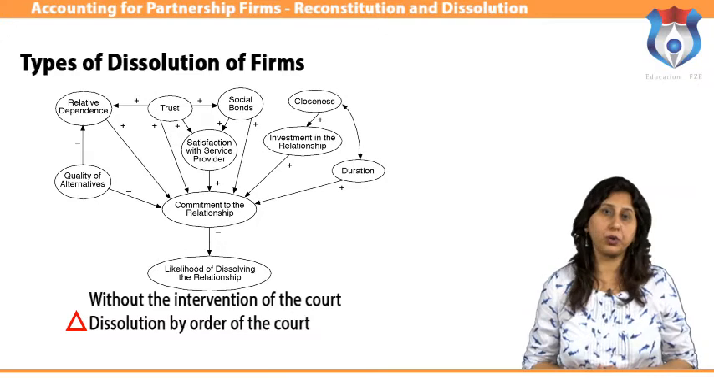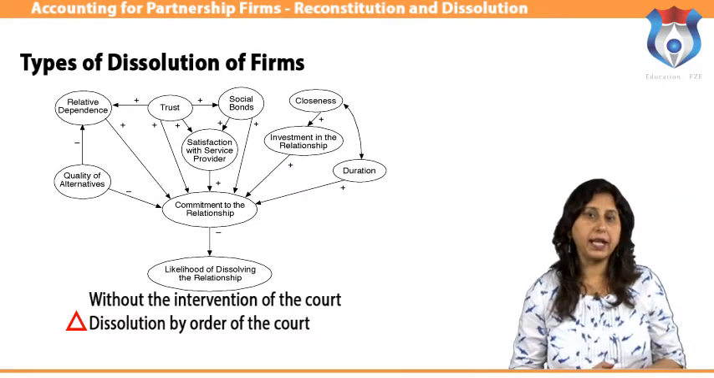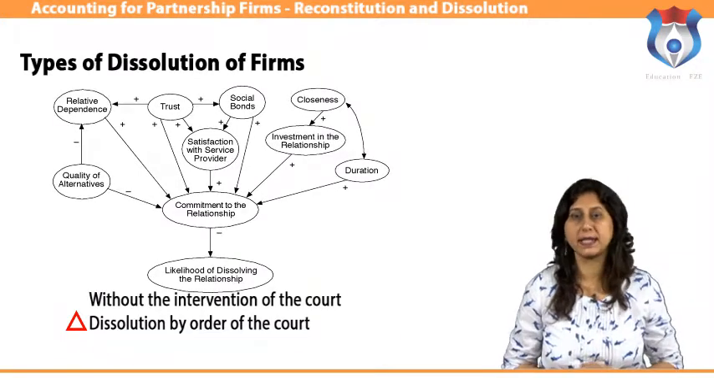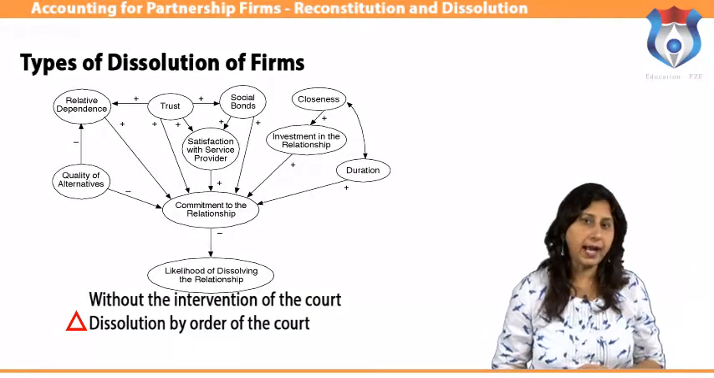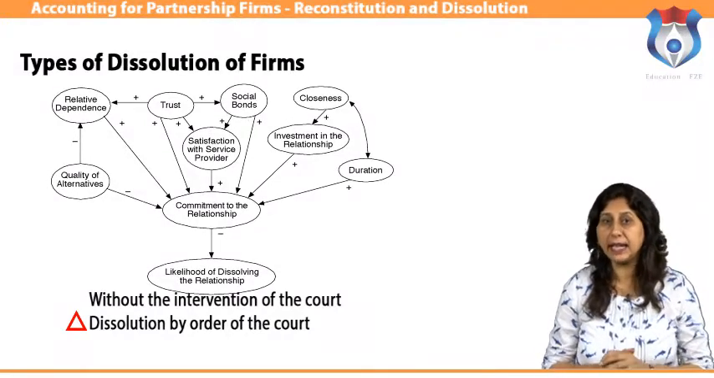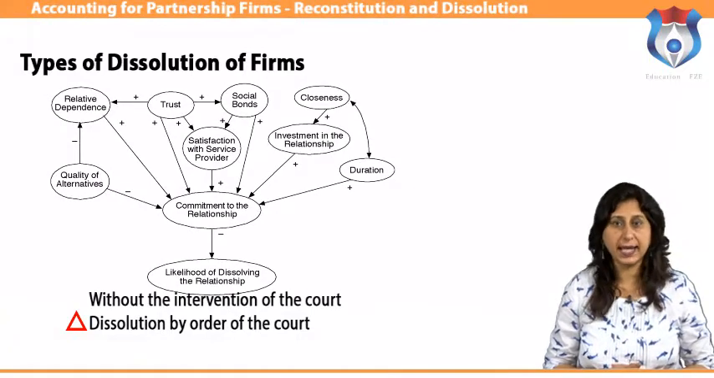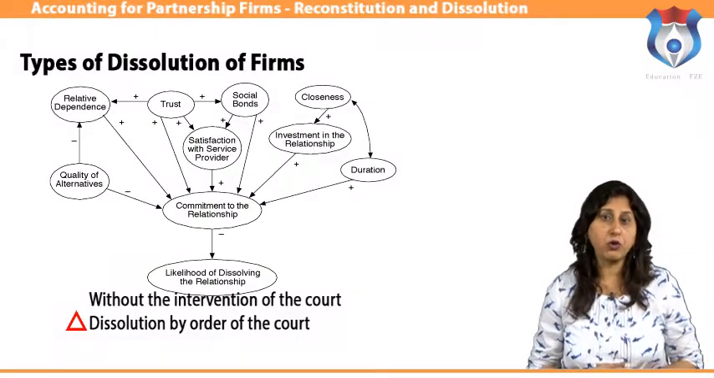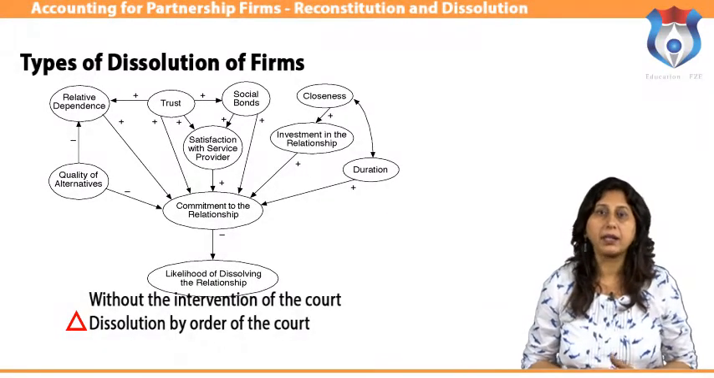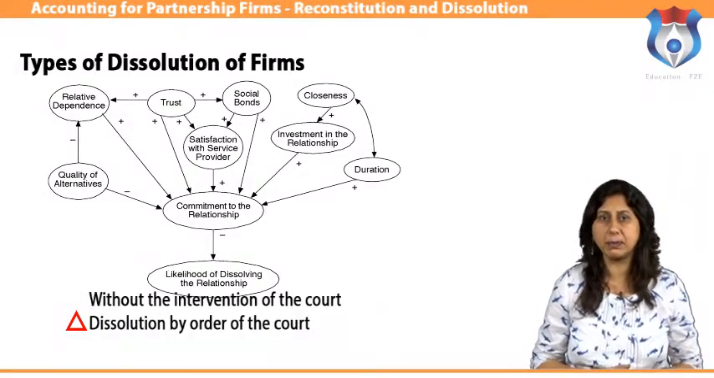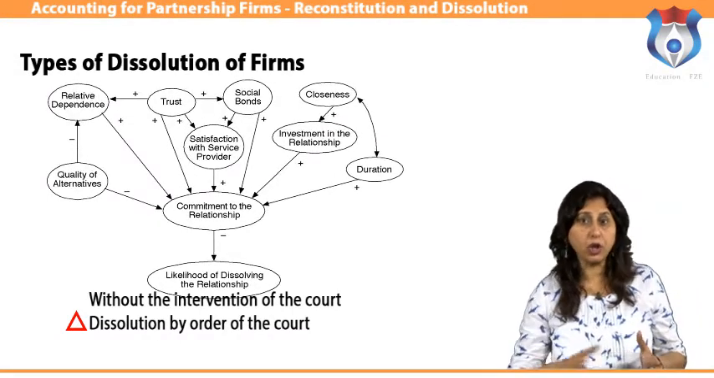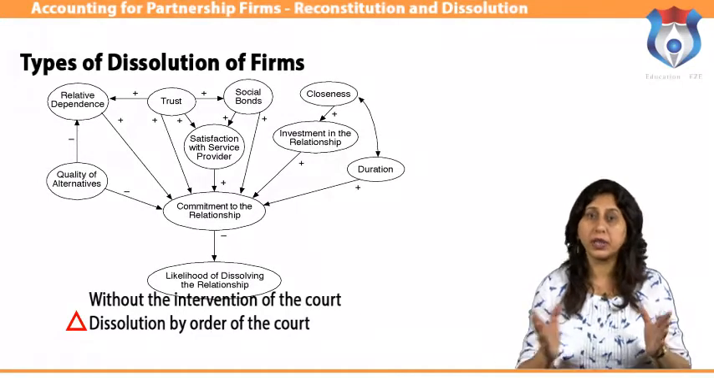Dissolution by order of the court. A court, on application by a partner, may order the dissolution of the firm under the following circumstances: when a partner has become of unsound mind, when a partner has become permanently incapable of performing his duties as a partner, when a partner is found guilty of misconduct that may harm the partnership, when a partner consistently and deliberately commits breach of partnership agreement, when a partner transfers whole of his interest in the business firm to a third party